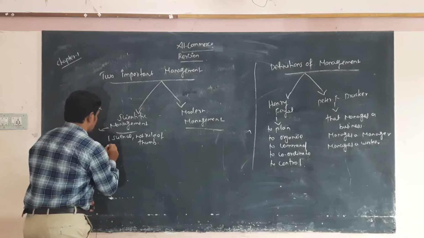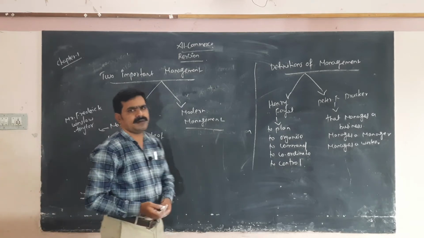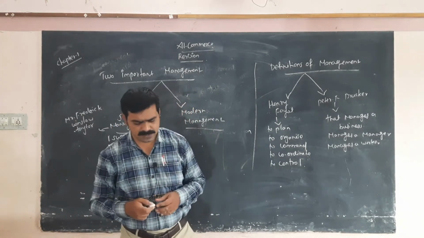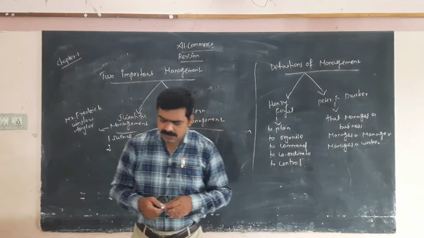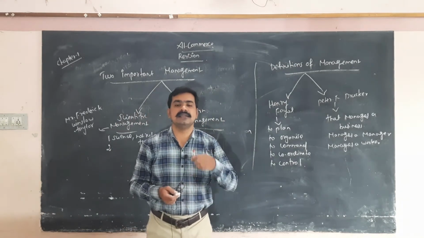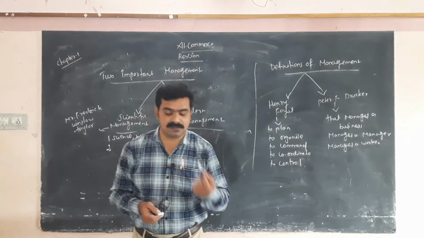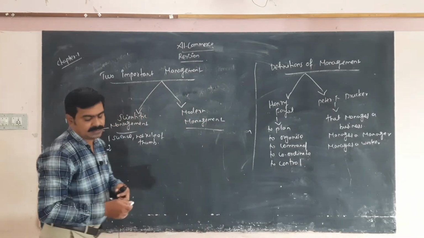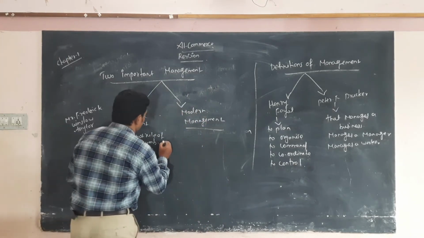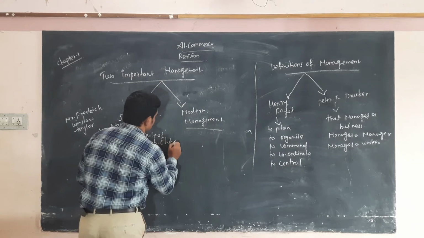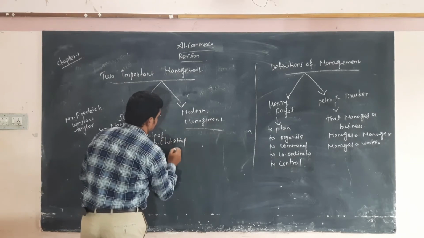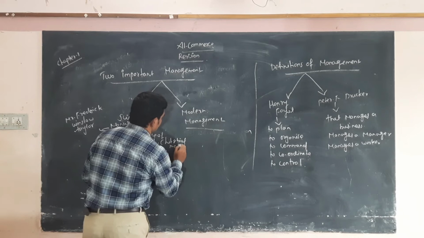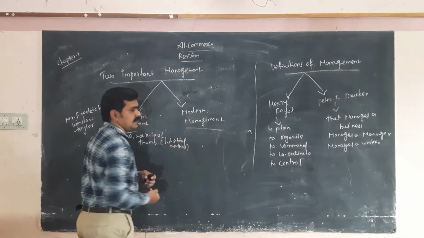Science, not rule of thumb. Second one. First one, science, not rule of thumb. It is called the hit and trial method. Hit and trial method means applied.